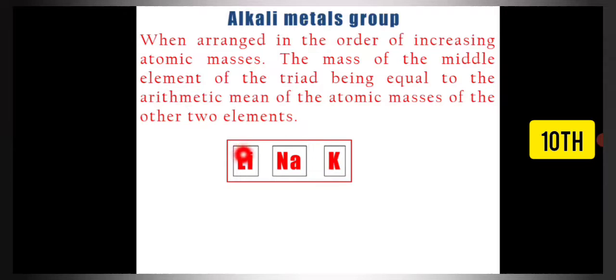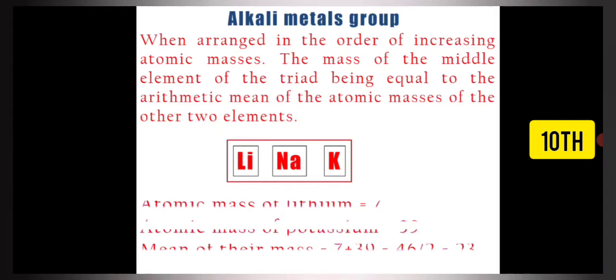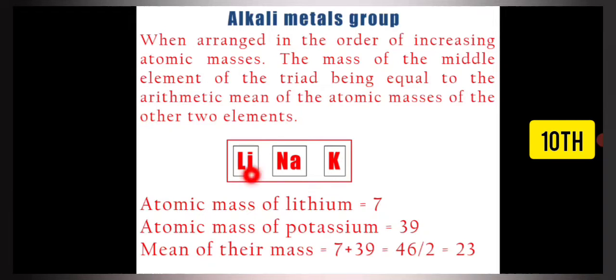When these three elements are arranged in increasing atomic mass, and even in the previous slide all three were in the same order, increasing atomic mass, what he observed was that if we take the arithmetic mean of the masses of the first and third elements, I am talking about lithium, which is 7, and potassium, which is 39.